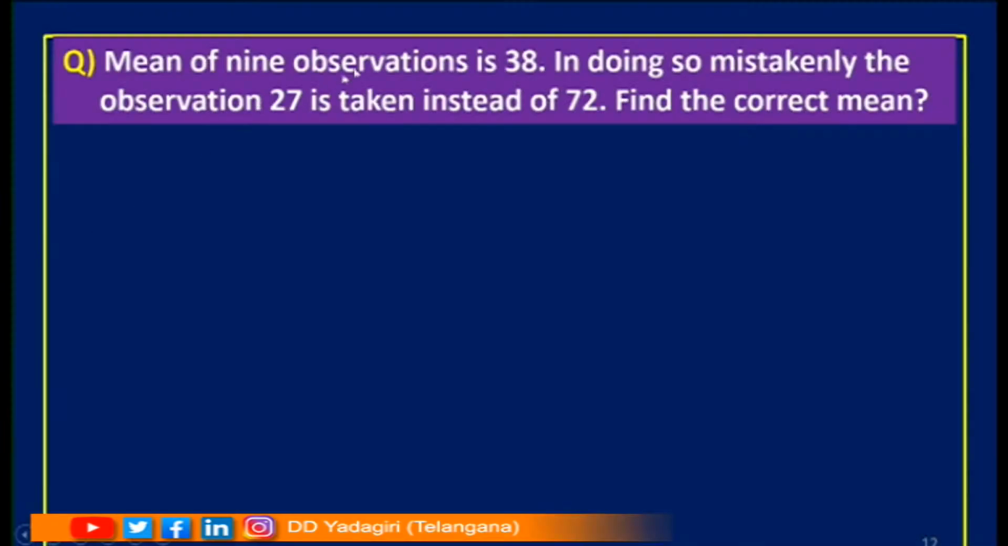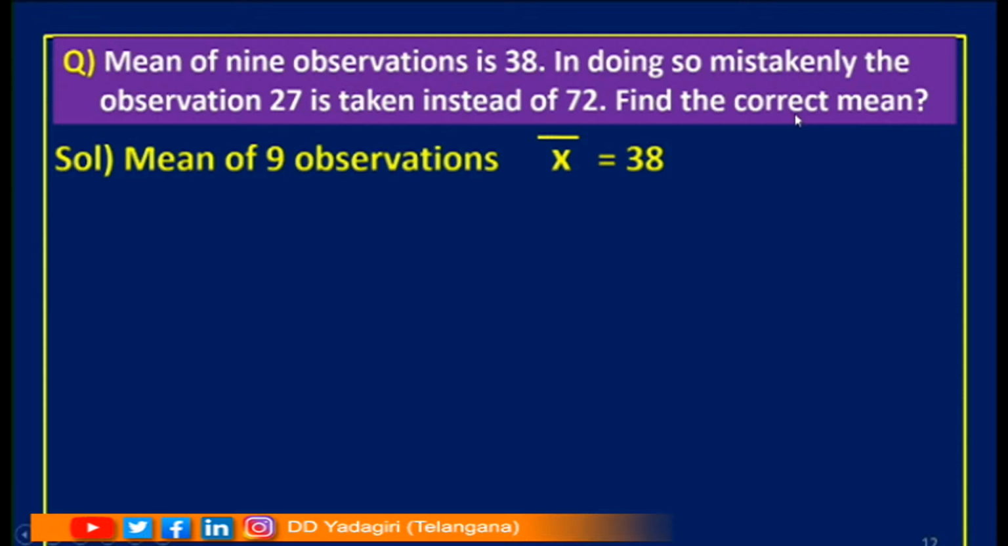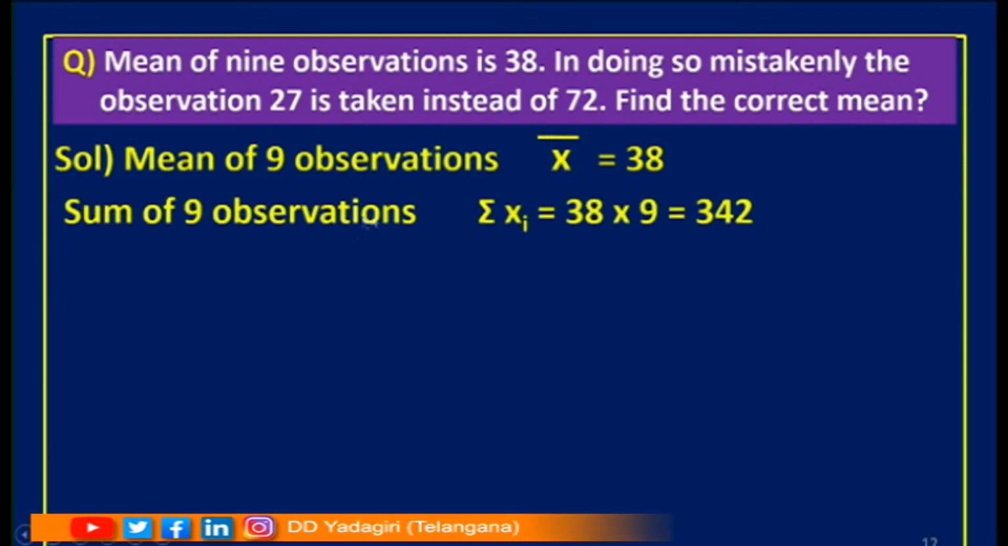Mean of 9 observations is 38. In doing so, mistakenly the observation 27 is taken instead of 72. Try to understand children here. 27 is taken instead of 72. Now, we have to find the correct mean. Mean of 9 observations, x bar equal to 38. For the sum of 9 observations, what do you have to do? This mean should be multiplied with the number of observations. So, 38 into 9. What am I getting here?